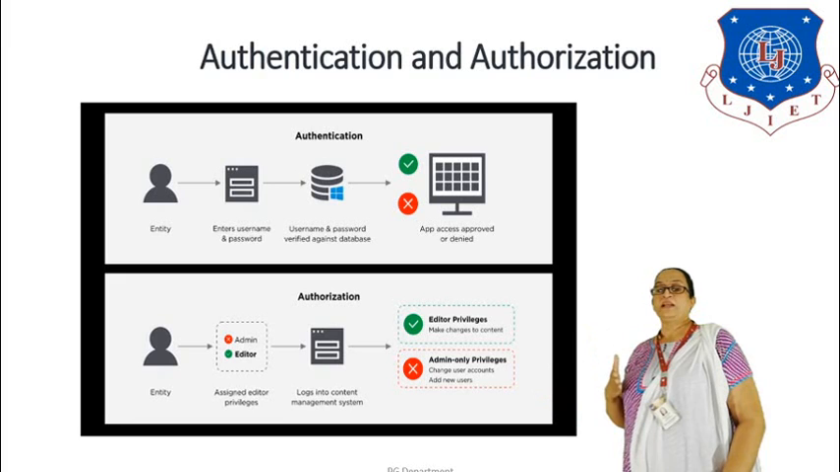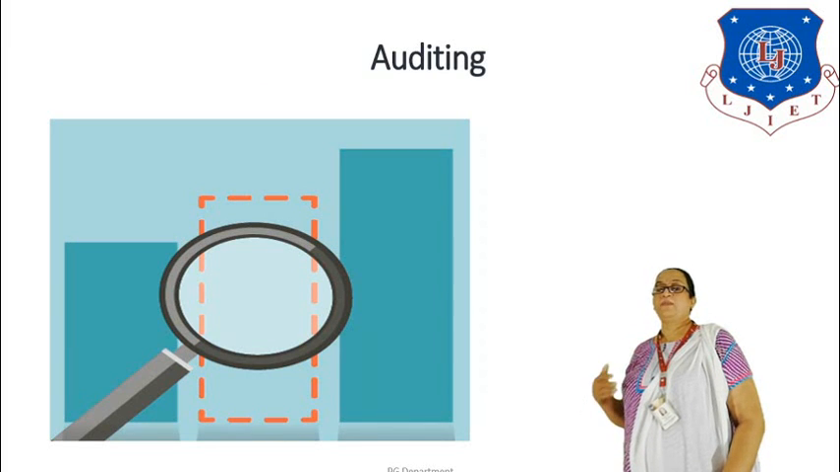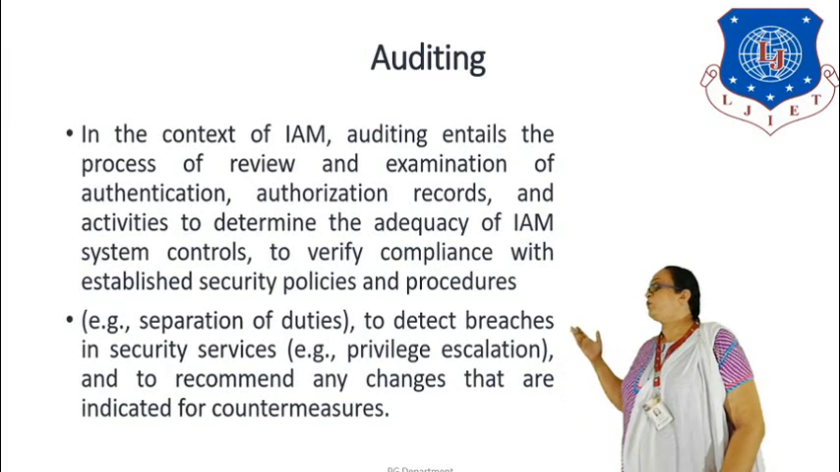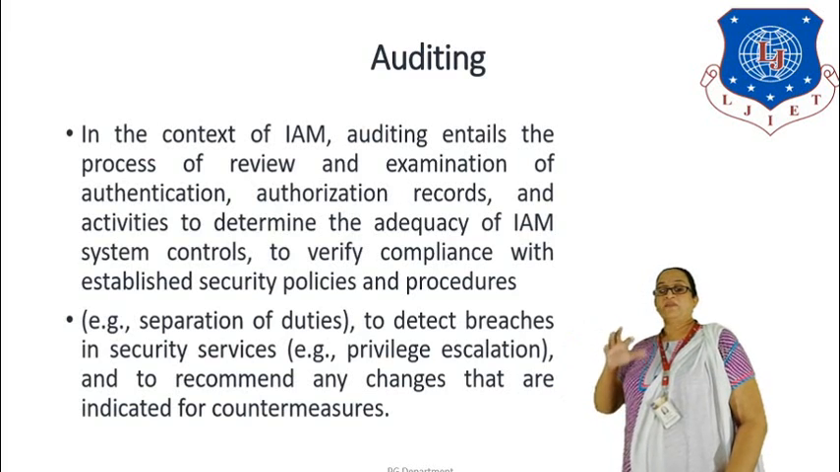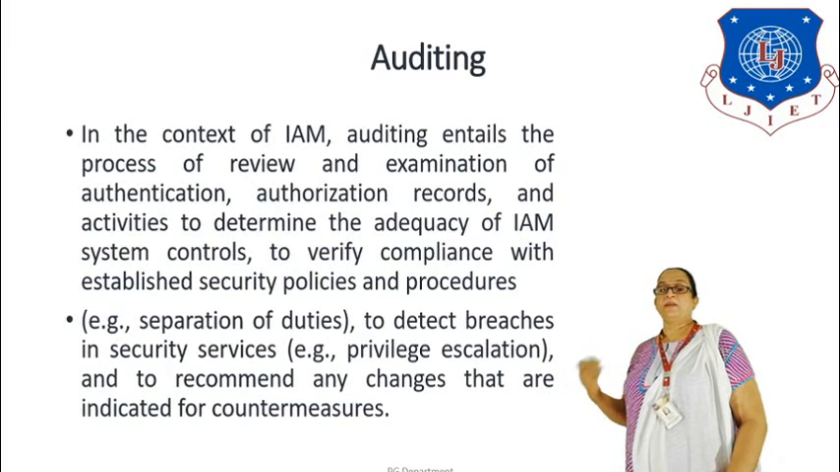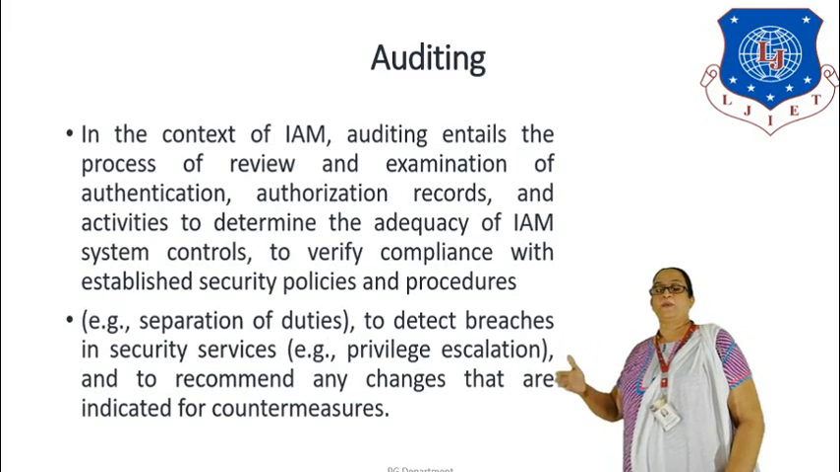So this was it about authentication and authorization. Now let us see about auditing. This is also one of the important factors for identification and access management. So auditing is basically in the context of IAM. It will entail the process of reviewing and examination. So this review and examination is basically for the authentication and authorization records, which when what has happened, right? So those activities need to be monitored. So that will help in determining the adequacy of IAM controls to verify the compliance with established security policies and procedures to see whether the compliance of the system is working appropriately or no.